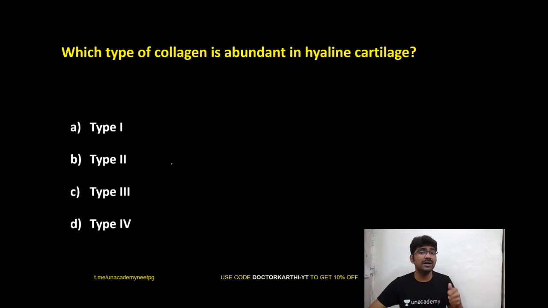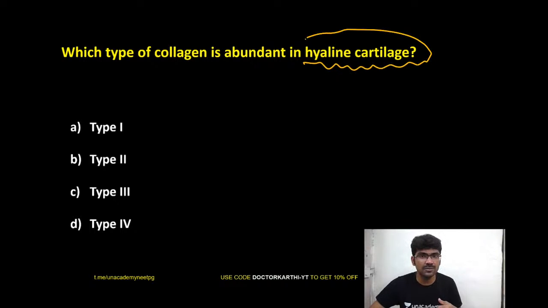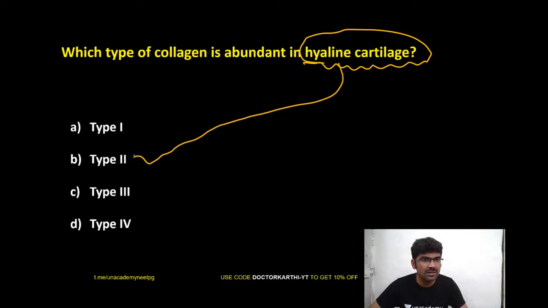Which type of collagen is abundant in hyaline cartilage? If the question comes like this, then you should answer which one? Good. Excellent. Abhishek Kumar, B.S. Narayana, Sabarinath, so you all answered correctly. So in hyaline cartilage, it will be type 2. Abhiprato Karmakar, good. So it will be type 2.